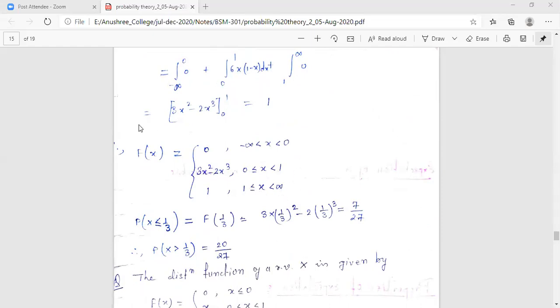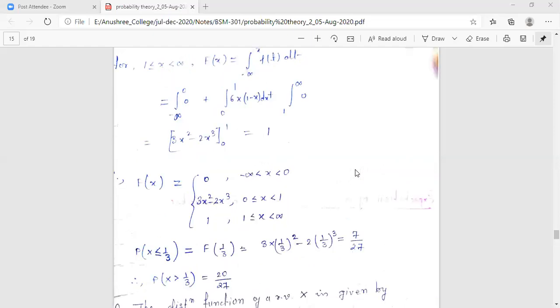These are your Fx values corresponding to these intervals. Is it okay for all? Is there any doubt in any of the two problems?